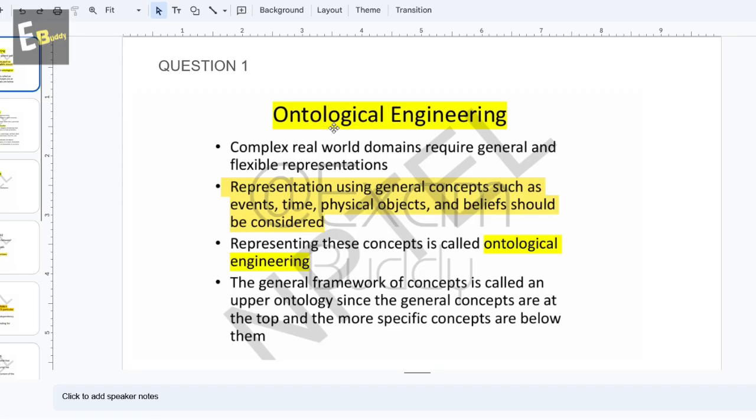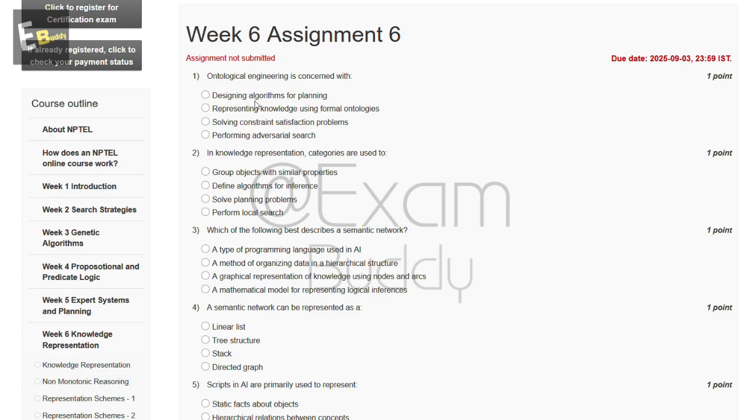Question first, ontological engineering. Representing knowledge using general concepts such as events, time, physical objects, and beliefs should be considered ontological engineering. So the answer of our first question is B, representing knowledge using formal ontologies.